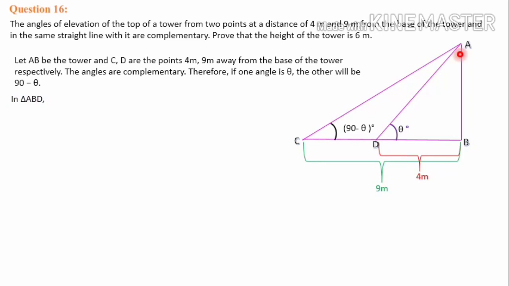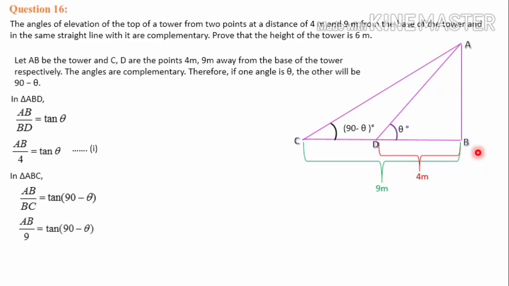In triangle ABD, as before, tan is the ratio opposite by adjacent. AB by BD is equal to tan theta. Then BD length is mentioned in the diagram, that is 4 meter, so AB by 4 is equal to tan theta. We mark this as equation number 1. Then consider triangle ABC, the bigger triangle. As before, opposite by adjacent, the angle is 90 minus theta. So AB by BC is equal to tan 90 minus theta. Then BC length we know is 9 meter. So AB by 9 is equal to tan 90 minus theta. Just label it as equation number 2.